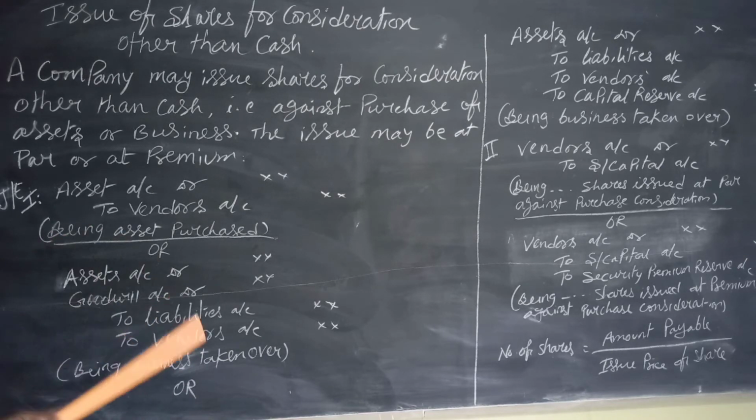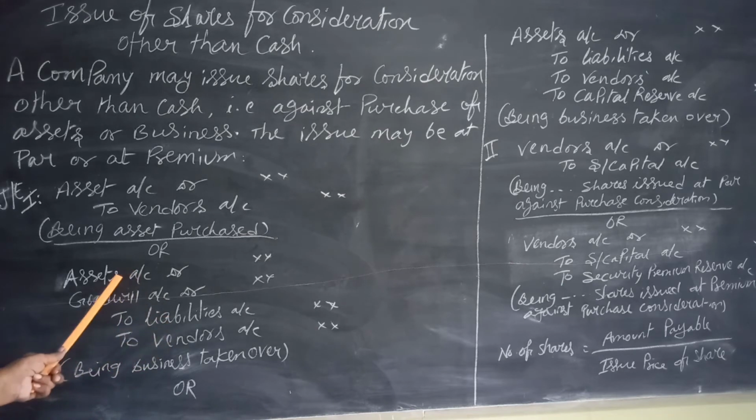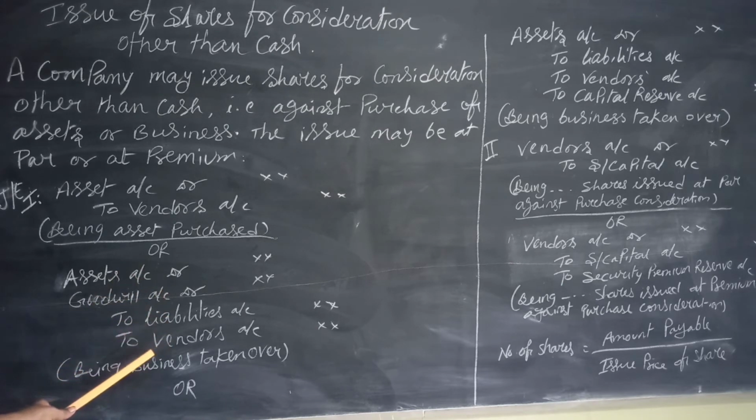This much will be paid to you against the assets and liabilities. If the assets are lesser than the liabilities and vendors, then the difference is put to goodwill, because we are issuing more than what we are getting.